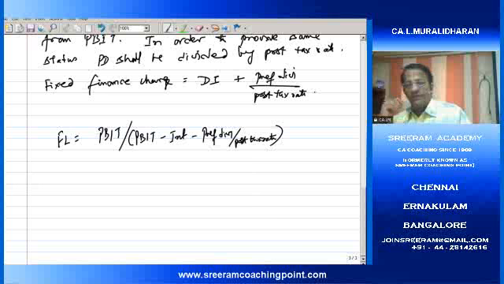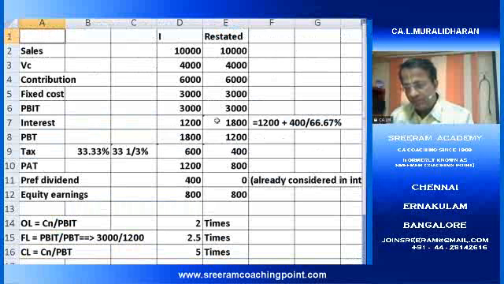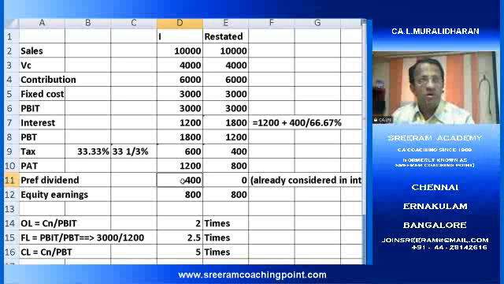Why are we dividing preference dividend by the post-tax rate? Closely follow the example. If I have to pay preference dividend of 400 rupees on the profit after taxation figure, what should my earning have been to pay this 400 rupees on a post-tax basis?